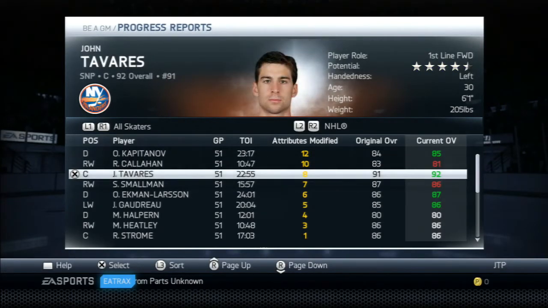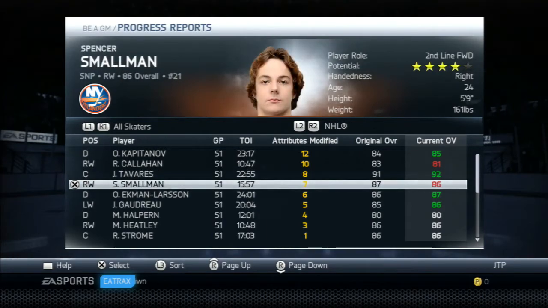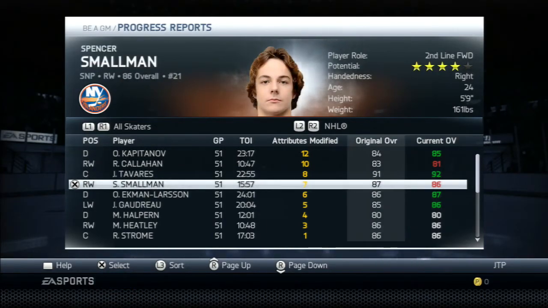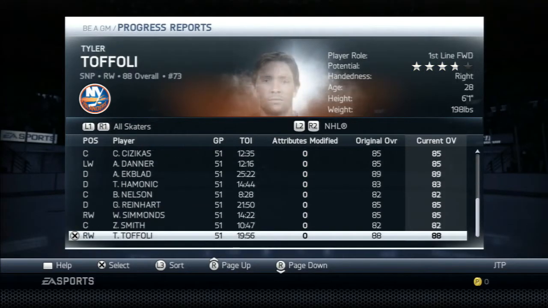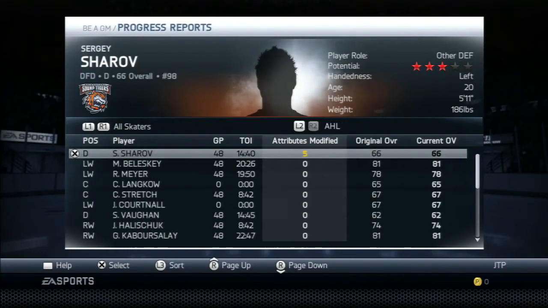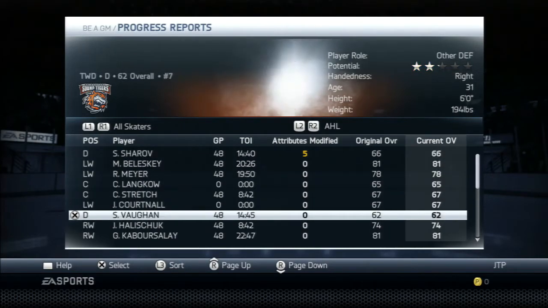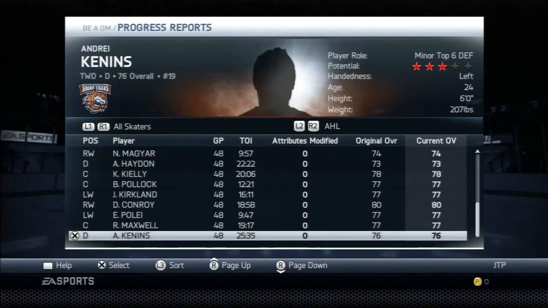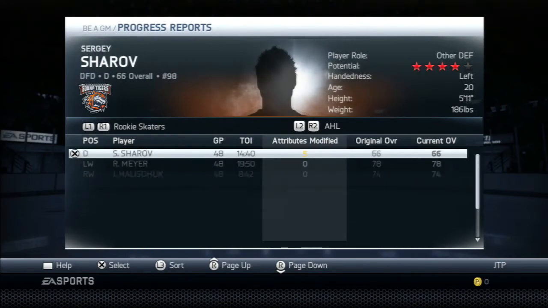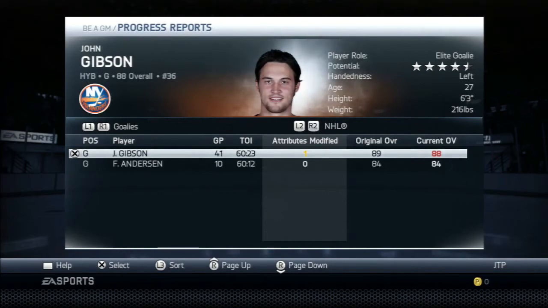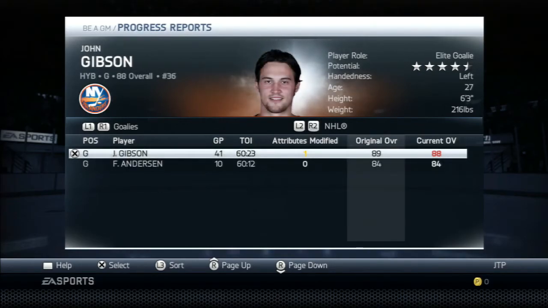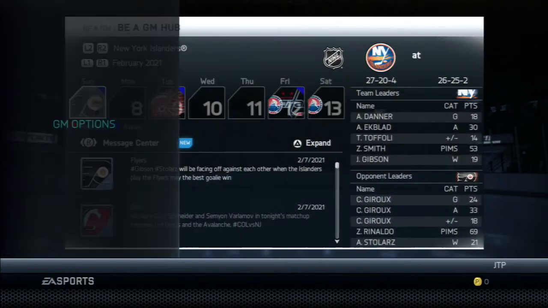But there are changes I want to make to the team. Tavares went up by a little bit. Smallman, I don't think he was ever at 87, so I don't know why it's saying he dropped. Larson, Gaudreau, no one else was really modified that much. What about the AHL? Sergei Sharov, I don't think he'll ever play for us, but he went up a little bit, and no one else. What about goalies? Goalie pool, nobody there. Gibson looks like he went down, but he started the year at 88, so that's fine.